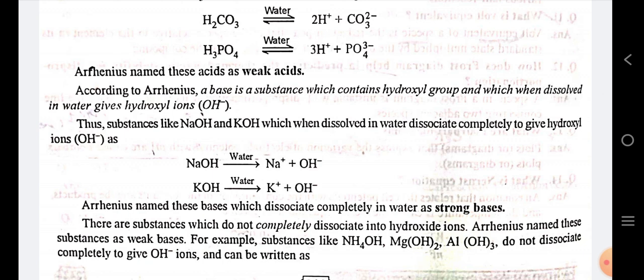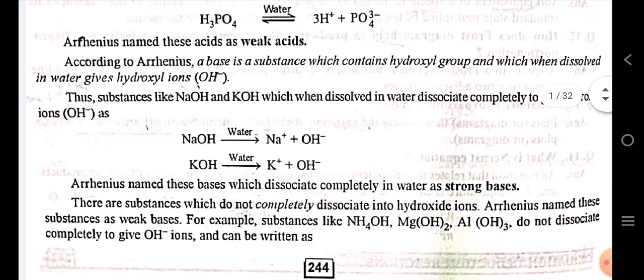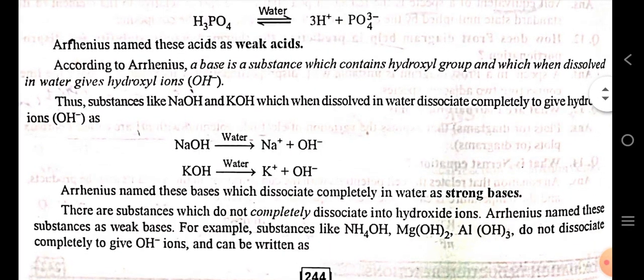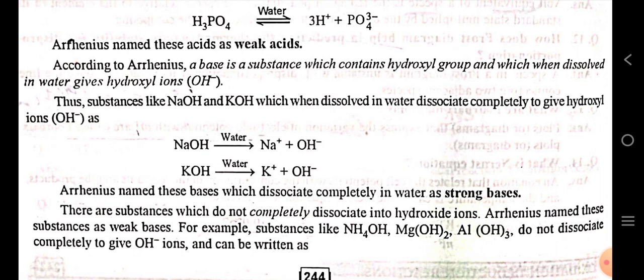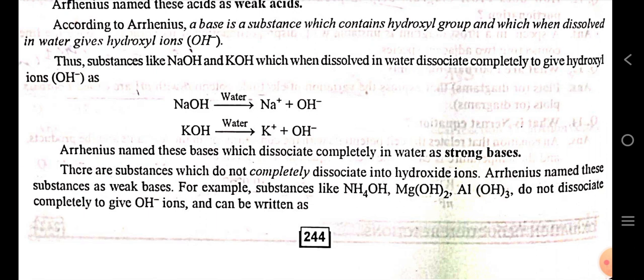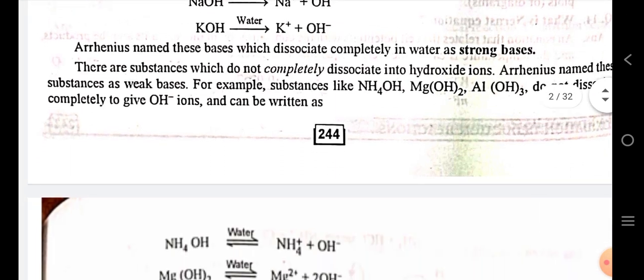According to Arrhenius, a base is a substance which contains hydroxyl group and when dissolved in water gives hydroxyl ion. Substances like sodium hydroxide, potassium hydroxide, when dissolved in water, dissociate completely to give hydroxyl ion. Arrhenius named these bases which dissociate completely in water as strong bases. There are substances which do not completely dissociate into hydroxide ion. Arrhenius named these substances weak bases. For example, substances like ammonium hydroxide, magnesium hydroxide, aluminium hydroxide do not dissociate completely to give hydroxyl ion.